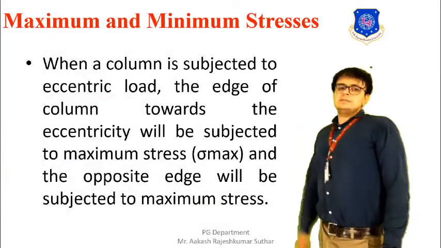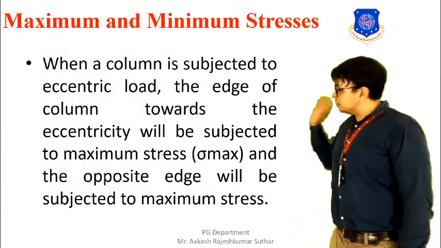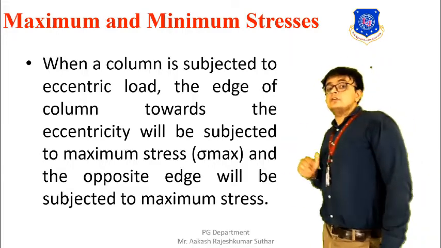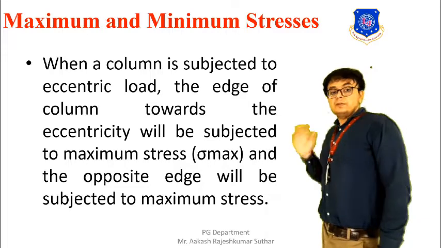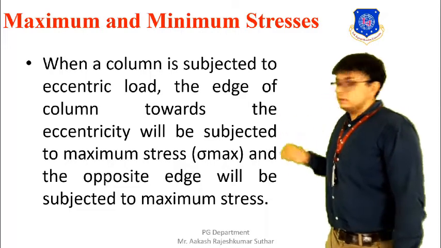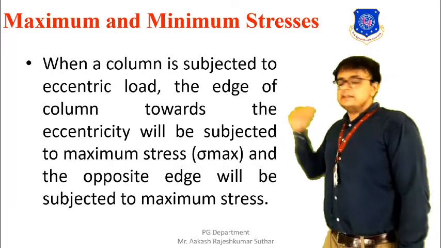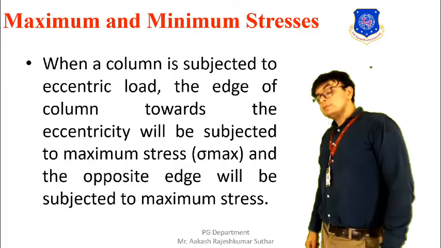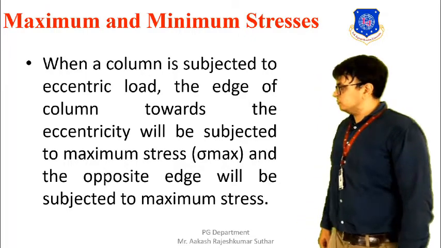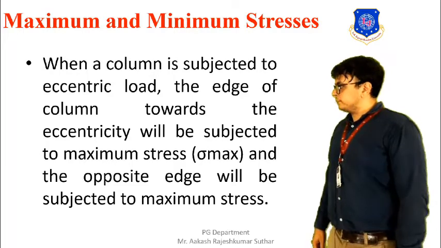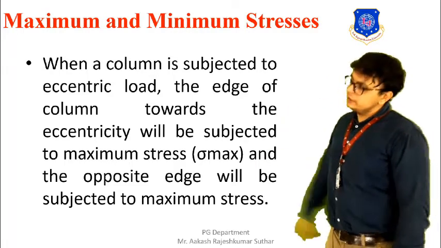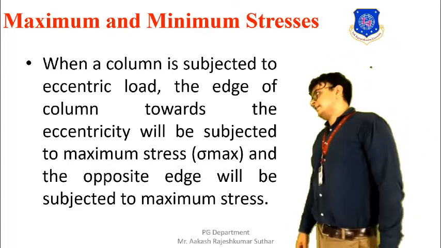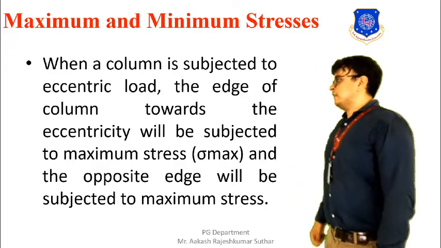Now maximum stress and minimum stress. When a column is subjected to eccentric load, the edge of the column towards the eccentricity will be subjected to the maximum stress. Means the edge that is nearer to the eccentricity will be having the maximum stress, that is equal to sigma max. Okay, and on the opposite edge, on which the eccentricity is not acting, we will be having the minimum stress.